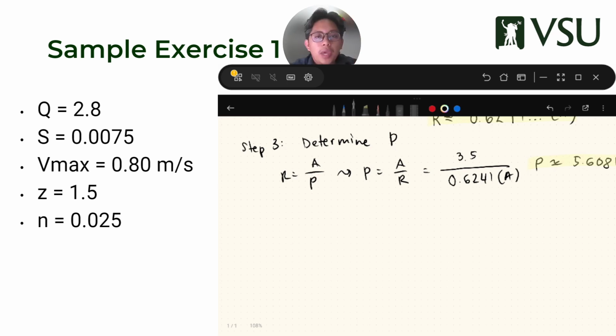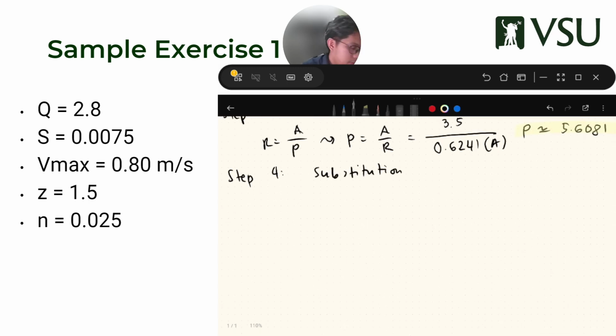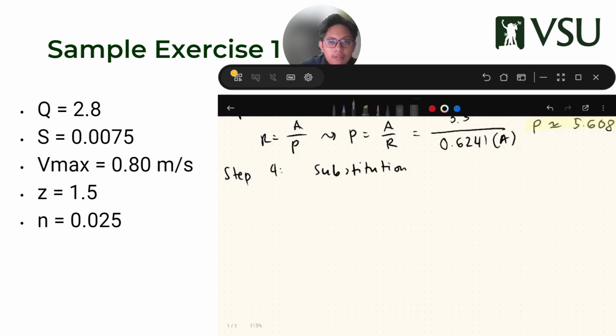So now that we have the value of P and we have the value of A, I can now substitute those. So that's step 4, substitution. What's my A formula?